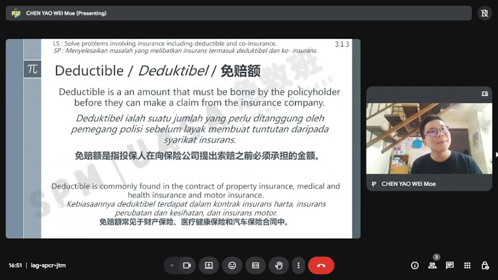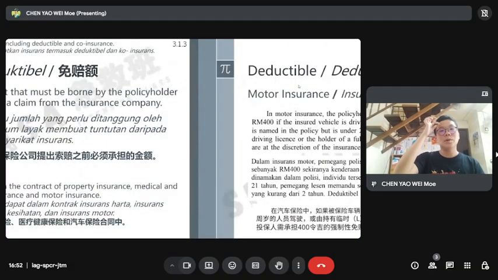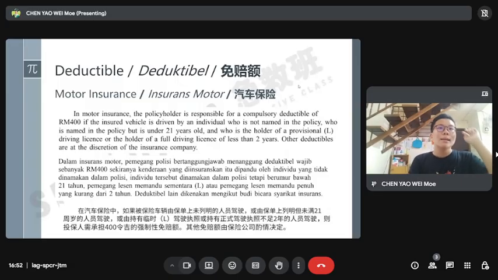Deductible is included for property, medical, health, and also for motor. Deductible is the same thing as the premium, but before you want to make a claim, you need to pay this money to claim the money. For motor insurance, the policyholder is responsible for a compulsory deductible of 400 ringgit.